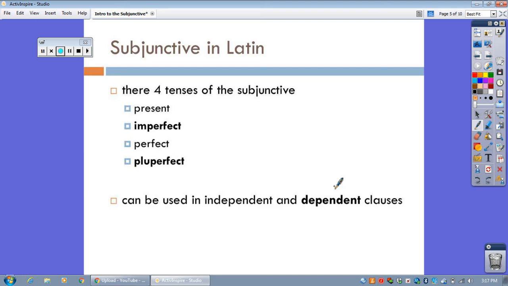Indicative, you're expressing a statement of fact. Imperative, you're expressing a command. Obviously, all the verbs you've seen so far in Latin have been either imperative or indicative. Now let's take a look specifically at these two tenses of the subjunctive and what they look like in Latin, and then we'll move on to our first dependent clause, in other words, how they're used in a Latin sentence.